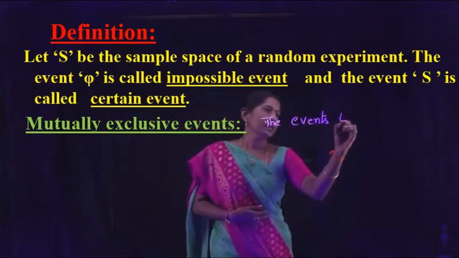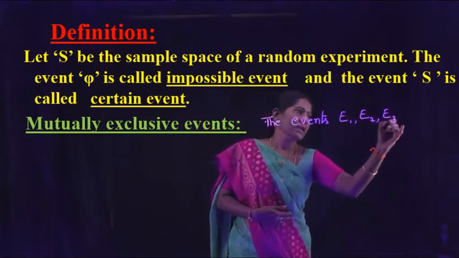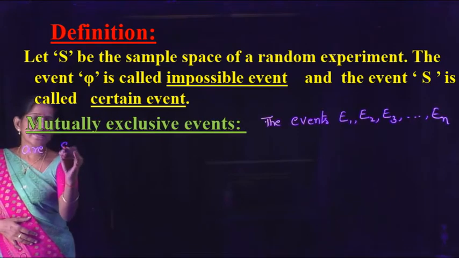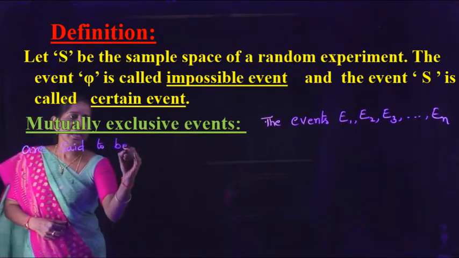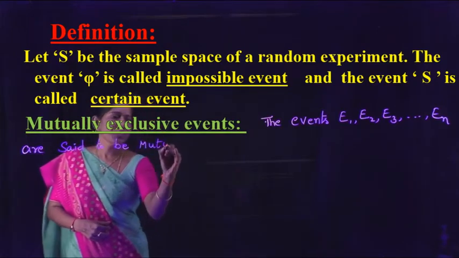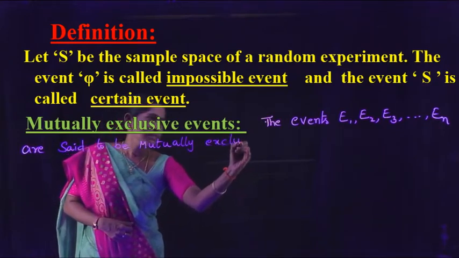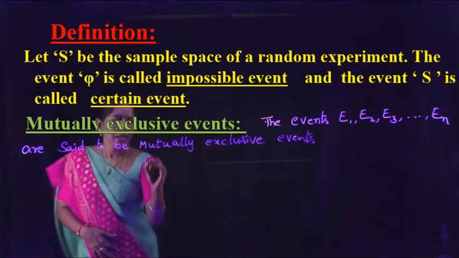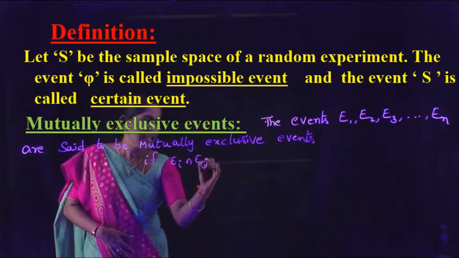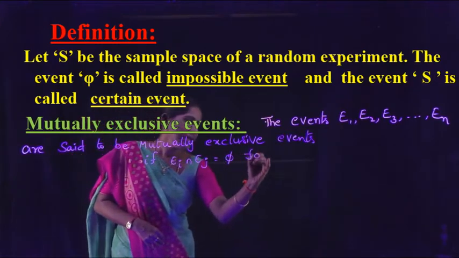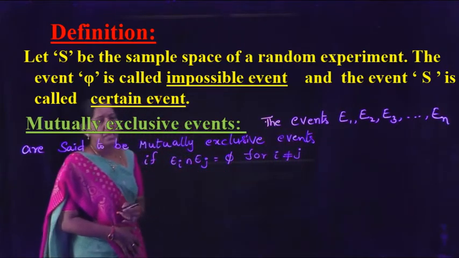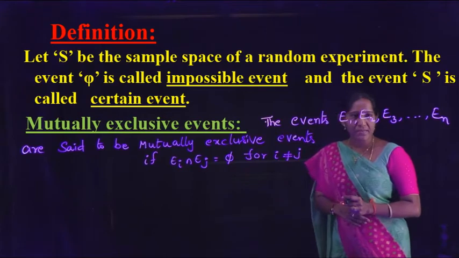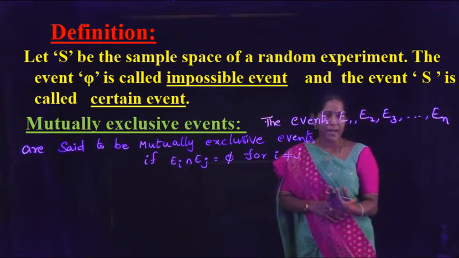The events E1, E2, E3 and so on En are said to be mutually exclusive events if Ei intersection Ej equal to phi for i not equal to j.